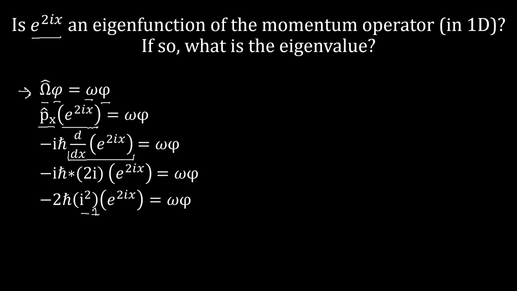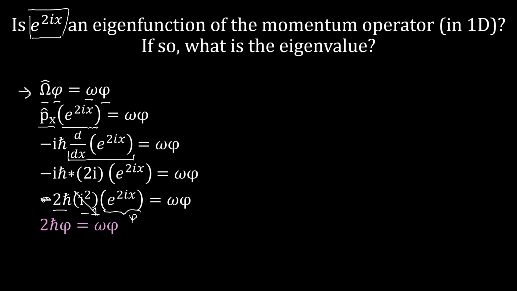So our negative and our i squared cancel out, and we're left with just 2 h bar. But also, e to the 2ix, that's our initial trial eigenfunction up here. So this is just our potential eigenfunction, phi. So we could rewrite the left-hand side as 2 h bar phi equals omega phi.